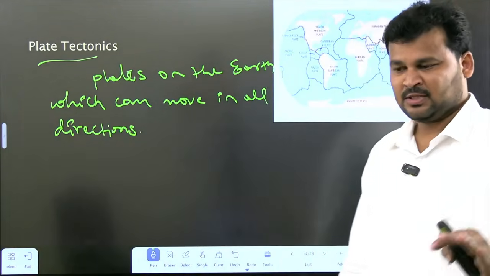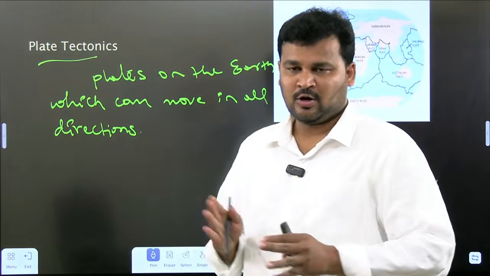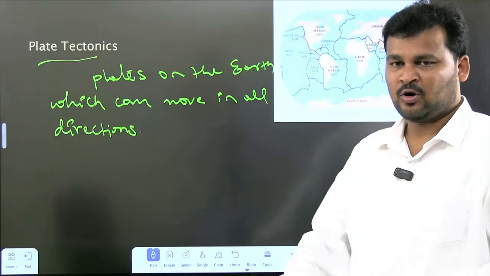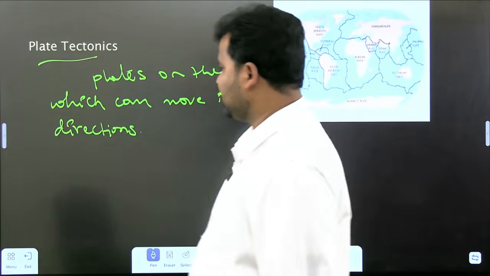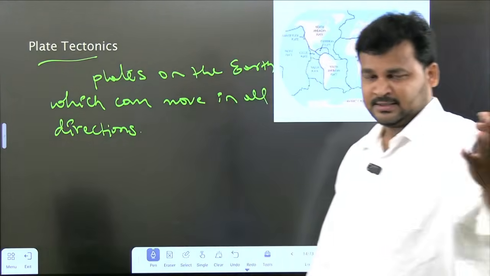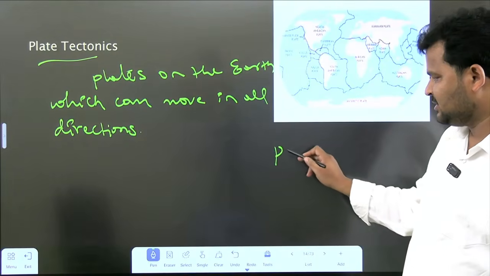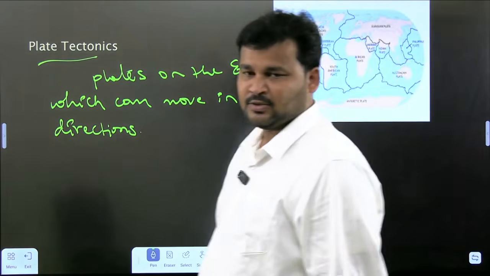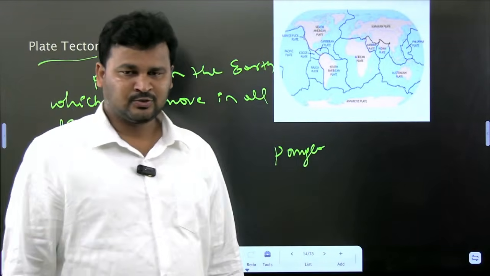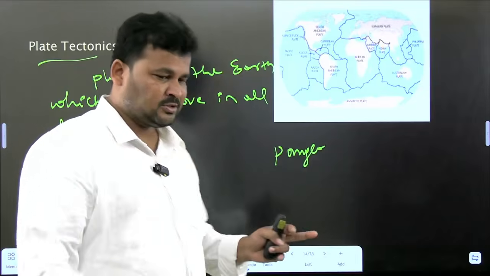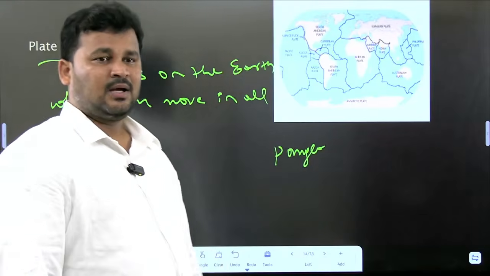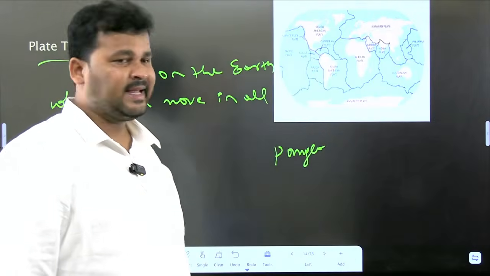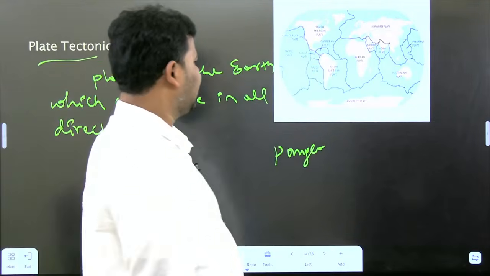Tectonic is nothing but movement in all directions. So in plate tectonics, plates are moving in all directions. As I discussed in the previous slide, Pangaea is a supercontinent. The entire Pangaea was split into parts, and those split parts were known as tectonic plates.